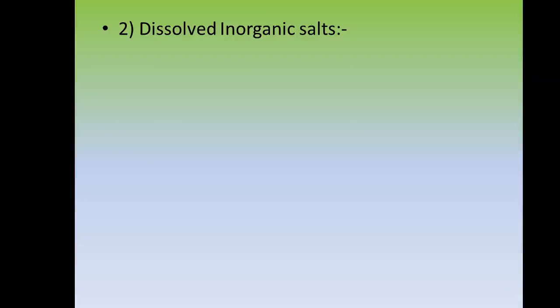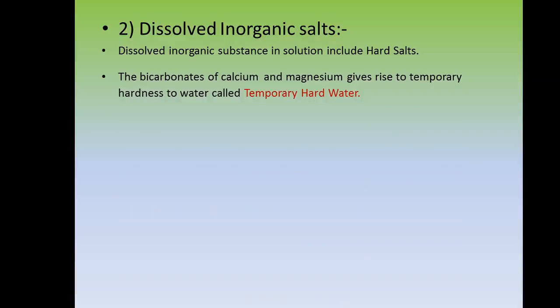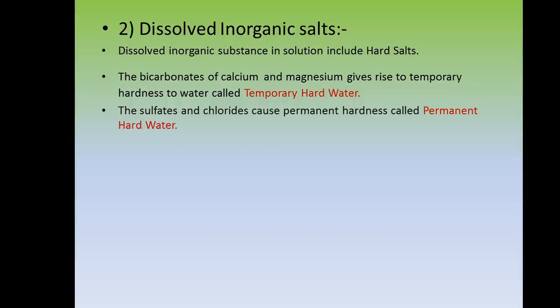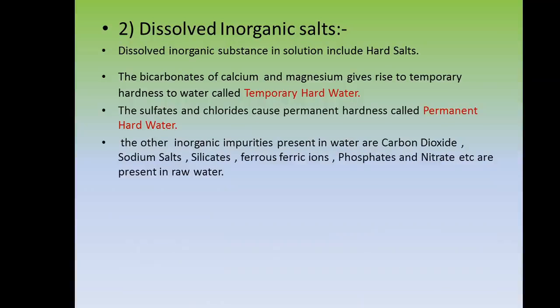Second, dissolved inorganic salts. Dissolved inorganic substances in the solution include hardness salts. The bicarbonates of calcium and magnesium give rise to temporary hardness of water, called temporary hard water. The sulfates and chlorides cause permanent hardness, called permanent hard water. The other inorganic impurities present in raw water are carbon dioxide, sodium salts, silicates, ferrous and ferric iron, phosphate and nitrate.